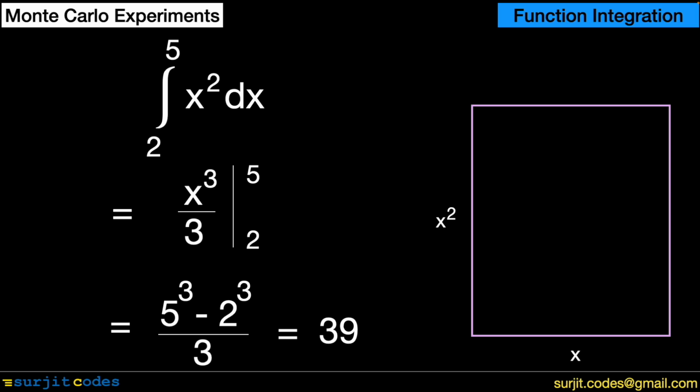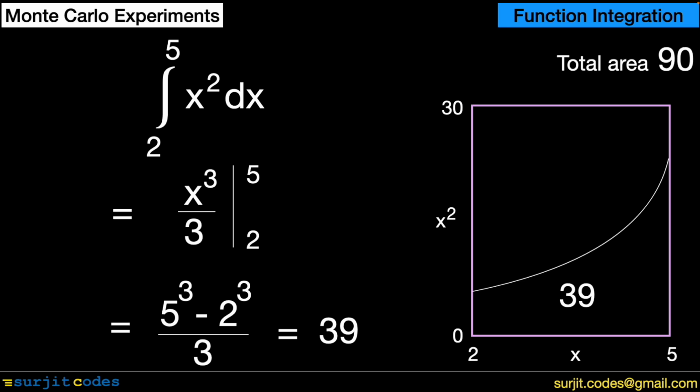Integral of a mathematical function is the area under its curve. Let us make a plot of x squared against x. X range is 2 to 5, and we select the function range between 0 and 30. At x is equal to 2, the function is 4, and at x is equal to 5, it is 25. The curve of the function x squared divides the rectangle into two parts. By definition of the integral, area below the curve is 39, that is the value of the integral.